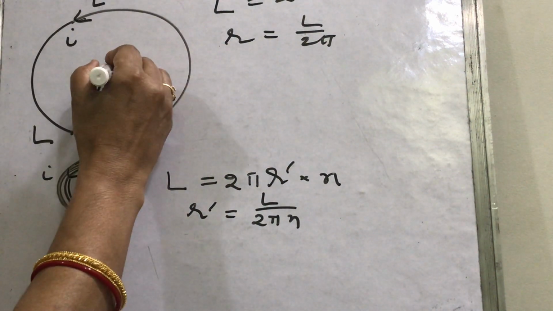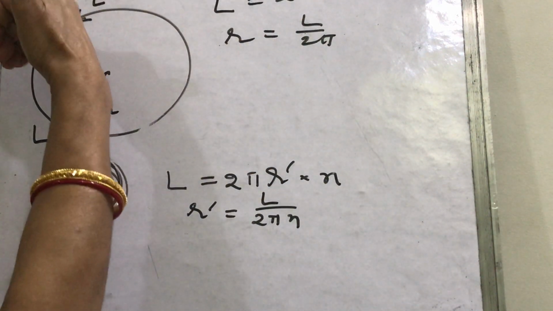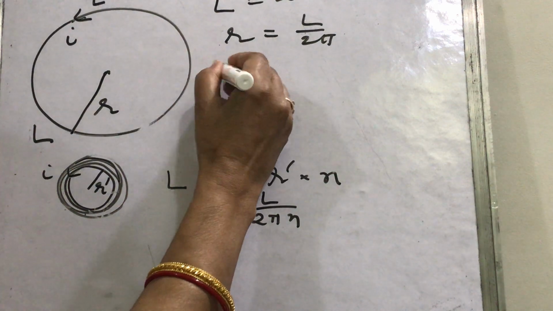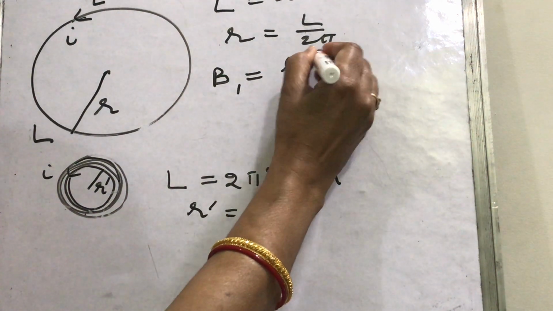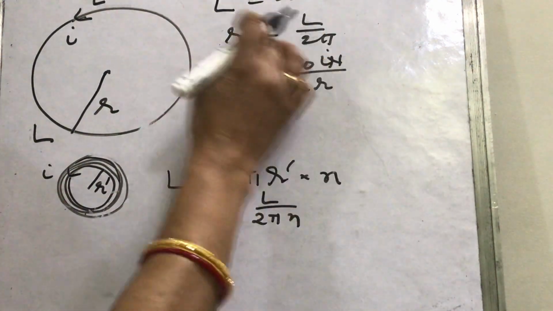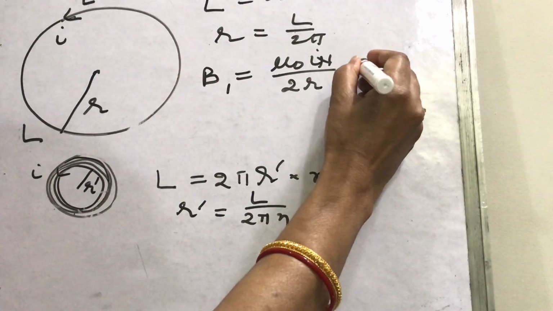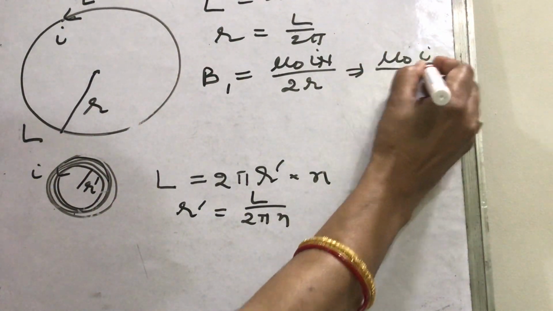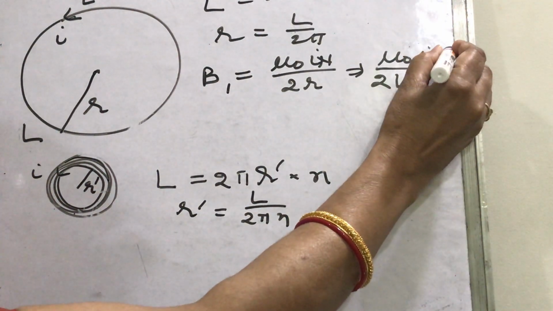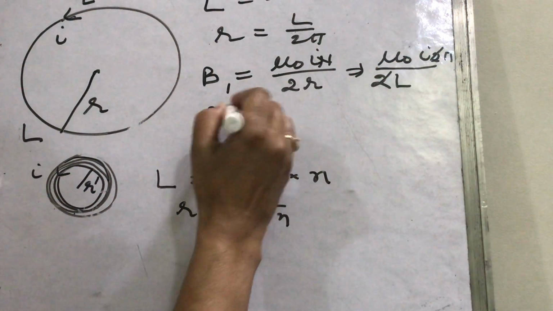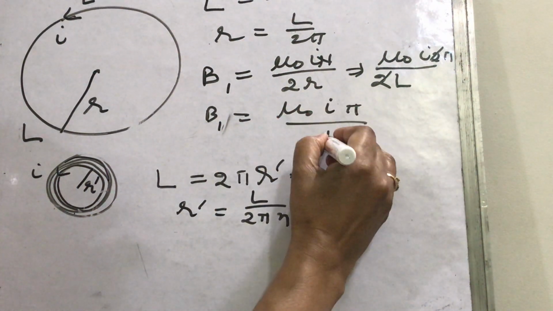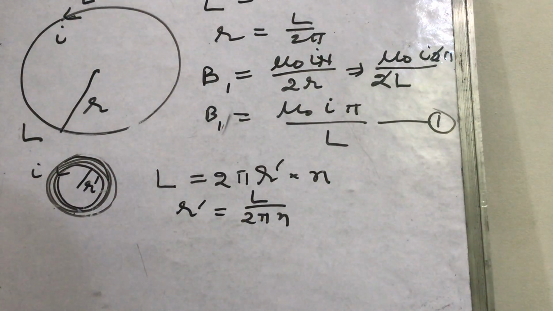The magnetic field at the center of the current carrying loop, you should learn the formula. This is the magnetic field perpendicular upward if this is the direction of current. And what is the formula? Suppose in the first case B1 is mu naught I n upon 2r. What about n in the first case? 1. So you will write here mu naught I upon 2. What is r? L upon 2 pi, you will write here. So this 2 and 2 cancel. Finally you will get B1 as mu naught I pi upon L. This is equation 1 in the first case as per the description.